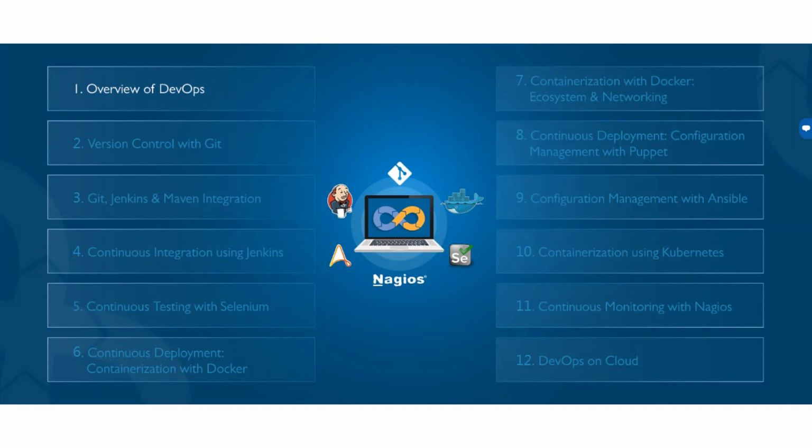Other than that, when we are talking about configuration management tools, I have planned to have two different tools in our curriculum, which are Puppet and Ansible. We'll see the well-defined difference between Puppet and Ansible. We will see the different types of architectures in configuration management tools. We will see what pull-based architecture is, and what push-based architecture is. We'll see which architecture is more renowned and holds a good chunk of the market now in the IT industry, in software development life cycles. We'll see that part also.